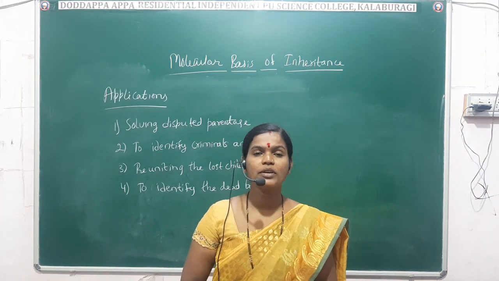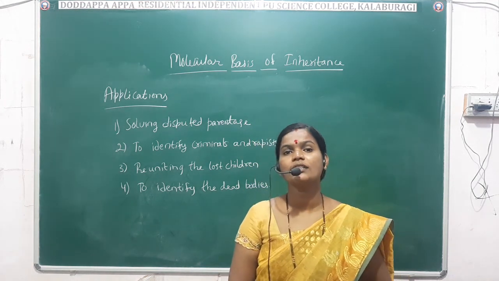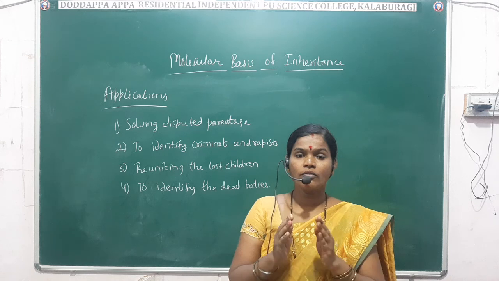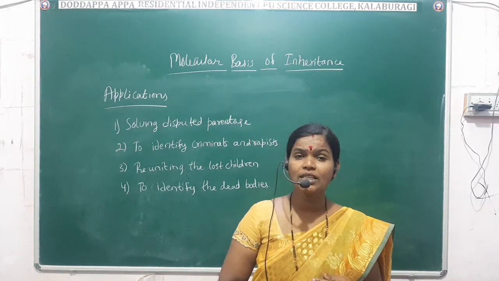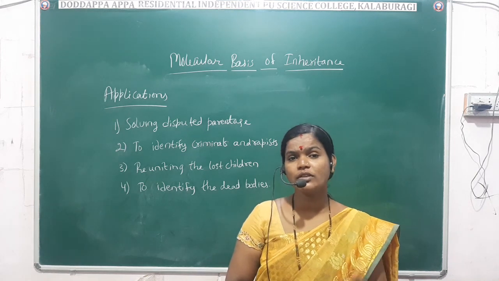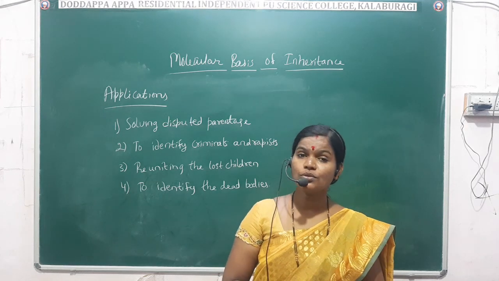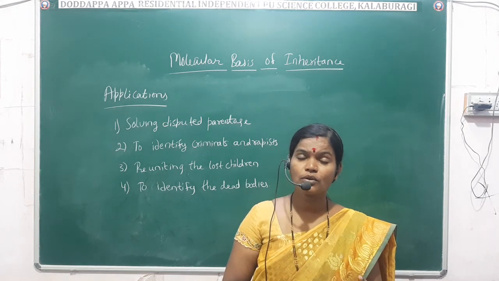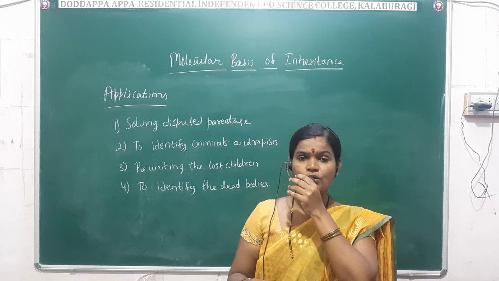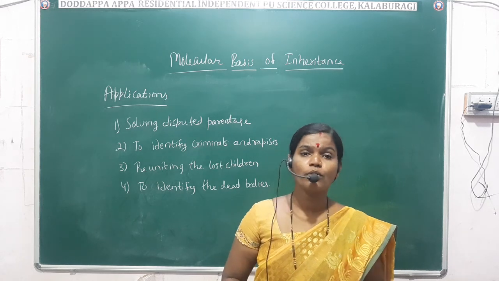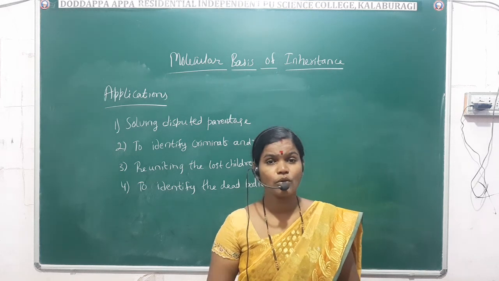Now we are going to see the applications of DNA fingerprinting. I have already told you before starting the DNA fingerprinting concept that we are going to know about the criminal first. By DNA fingerprinting, we are going to track down the criminal in the crime investigation departments, and also we are going to see the identity. That means the crime investigation department people are going to identify the dead body, an unknown dead body.